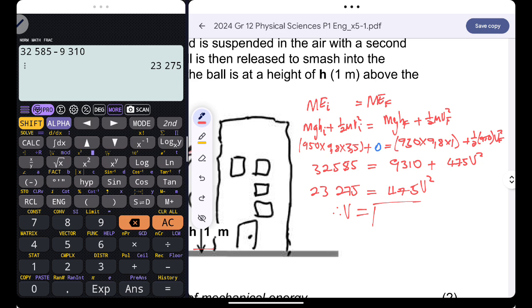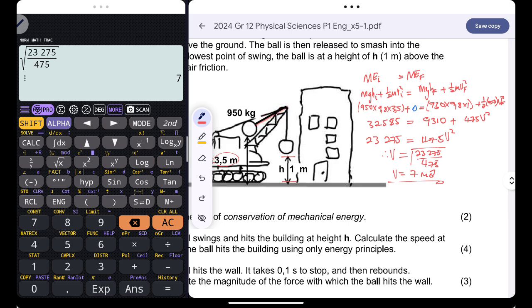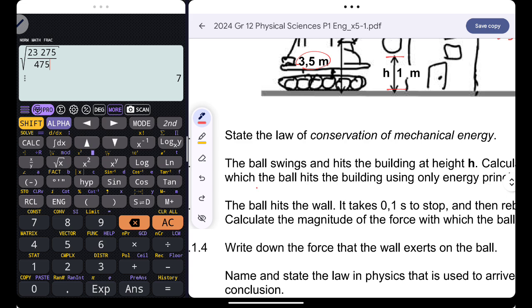Therefore, v is the square root of 23,275 over 475. And then our final velocity is 7 meters per second. The velocity with which the wrecking ball hits the building is 7 meters per second.